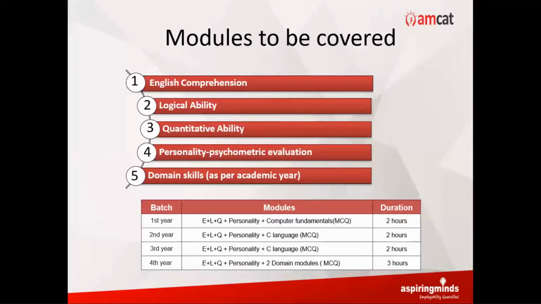The modules of English, Logical, Cons, and C language will be marked out of 900. You'll be getting scores out of 900 individually in all these areas. The fourth one, the psychological evaluation module, will have 50 questions in 20 minutes. So you'll be bombarded with a lot of questions. The idea is that we are trying to understand your psyche, your way of thinking. Your personality is basically assessed so that it can be matched with a particular kind of industry or profile. This is why personality assessment is being done.